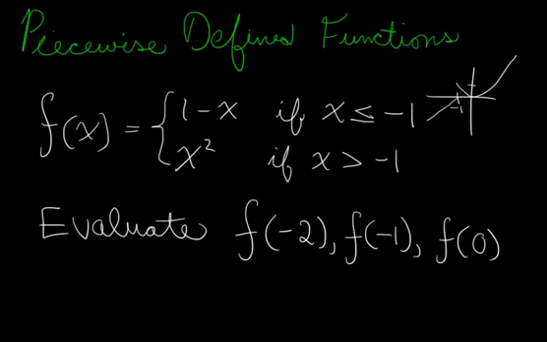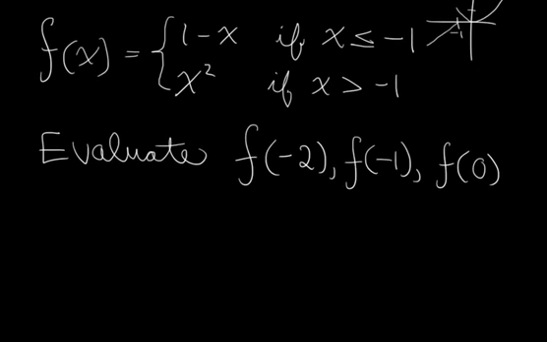So let's evaluate this. F of negative 2: negative 2 is less than or equal to negative 1, so we use this case of f of x. We plug in negative 2, and that's just 1 plus 2, which is 3.